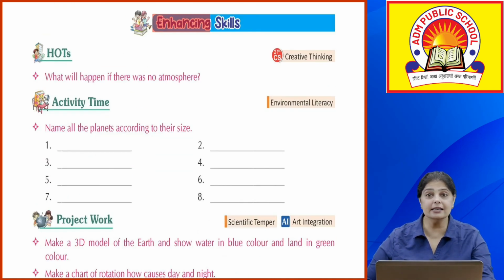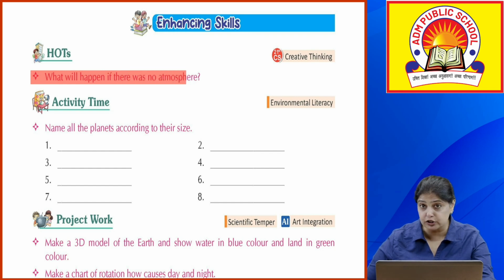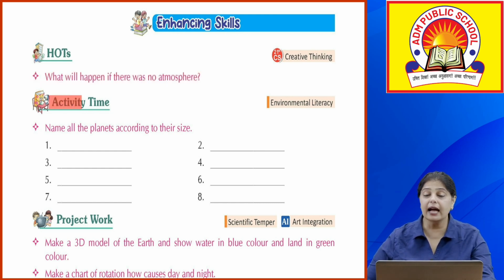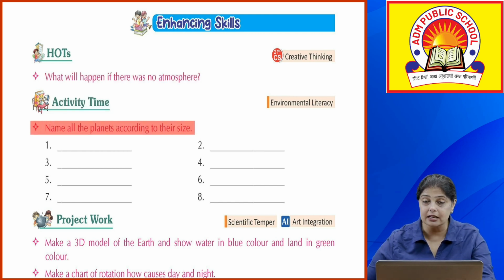Now, enhancing skills, HOTS. What will happen if there was no atmosphere? Imagine if the layer of air was not there around us, that is, the atmosphere was not there. What would happen? Would you survive? No. Okay, so think about it and write the answer in detail. Then, activity time. You have to name all the planets according to their size. So, write the different planet names as per the size.